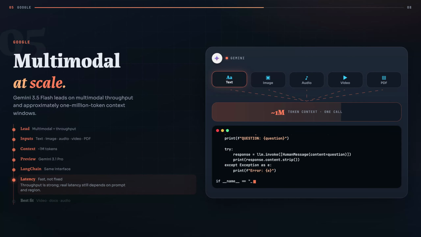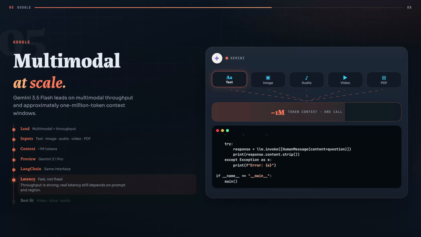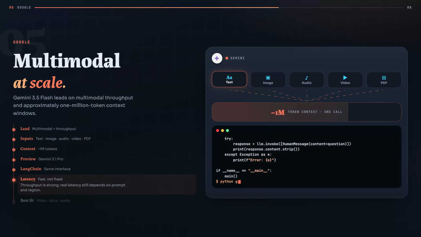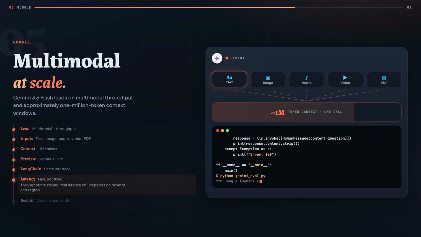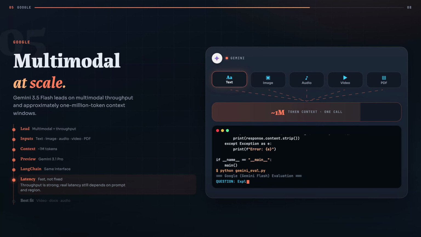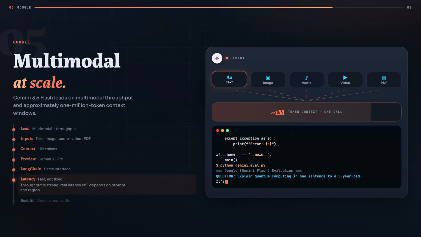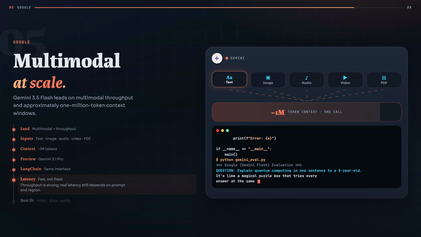Gemini 3.5 Flash is optimized for fast, high-volume agentic and multimodal workloads. Google reports that it delivers significantly higher output throughput than many competing frontier models, but real production latency still depends on prompt size, reasoning settings, region, network conditions, rate limits, and output length.